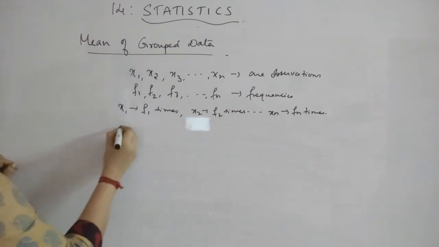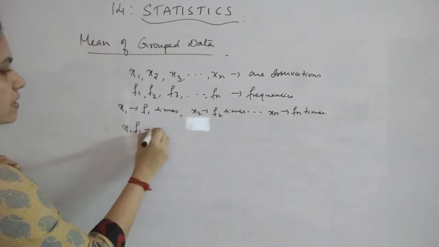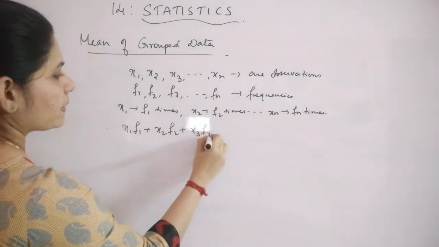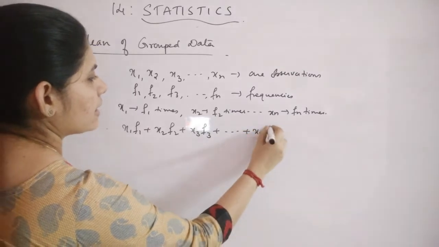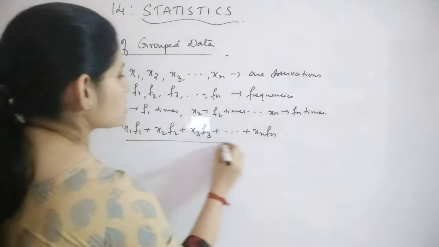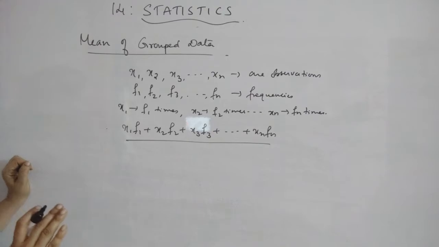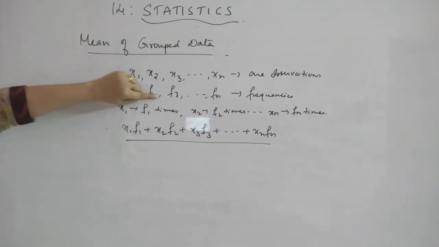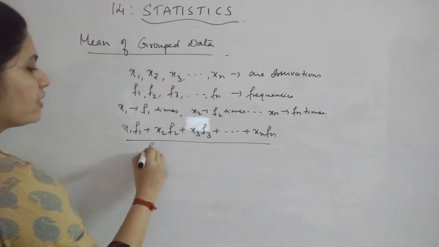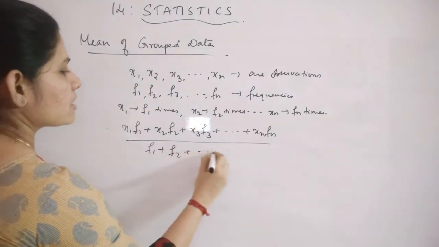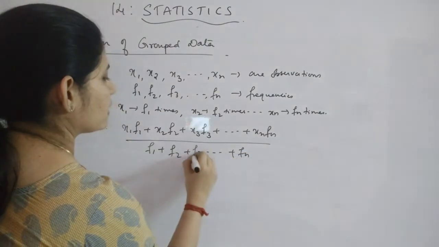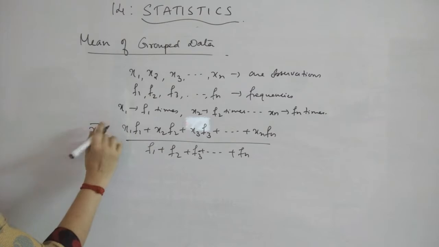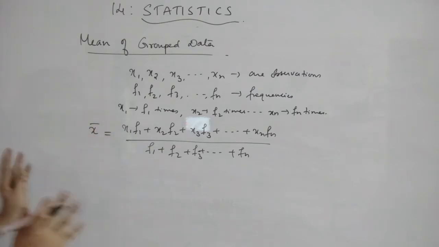So you are getting x1 f1 plus x2 f2 plus x3 f3 plus etc. plus xn fn whole divided by the number of observations, and that number will be got from adding these frequencies. That means f1 plus f2 plus f3 plus etc. plus fn. This will be your x bar when the data is grouped and given.